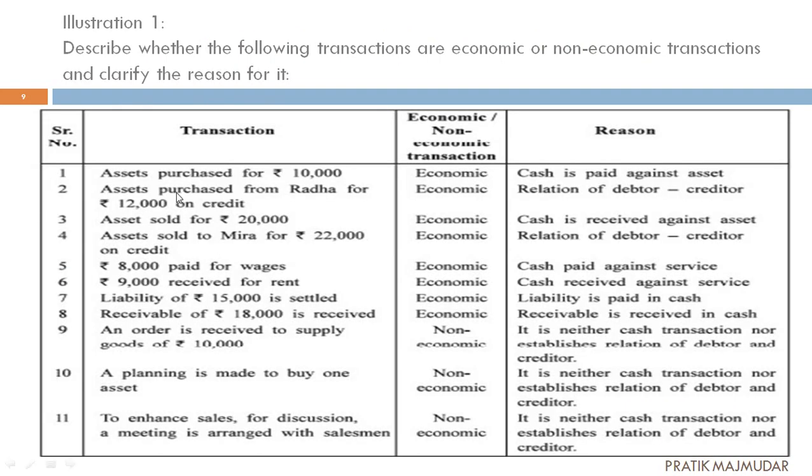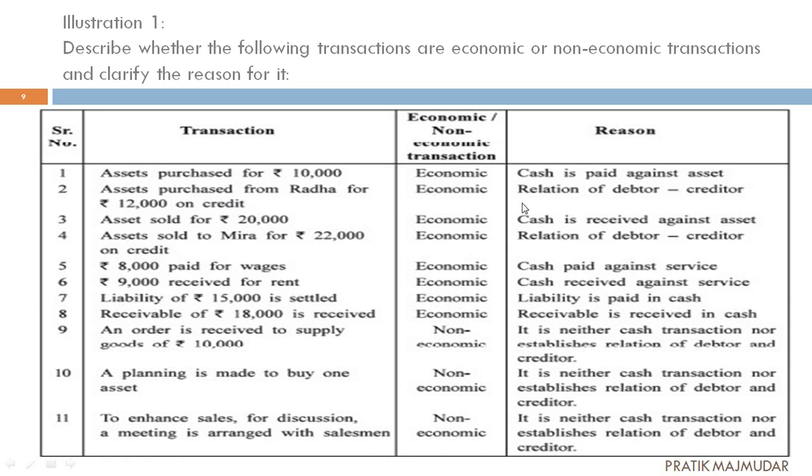Let's see the second one. Assets purchased from Radha for rupees 12,000 on credit. Here, assets are purchased from Radha for rupees how much? 12,000 on credit. Whether it is a cash transaction or a credit transaction, we are going to measure both of them. That's why it is economic in nature.